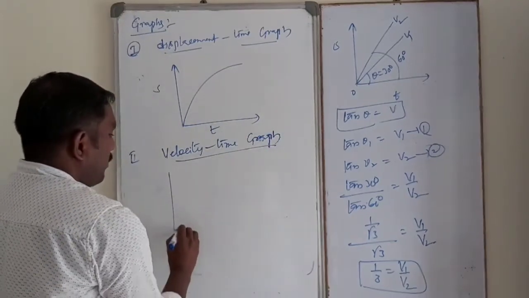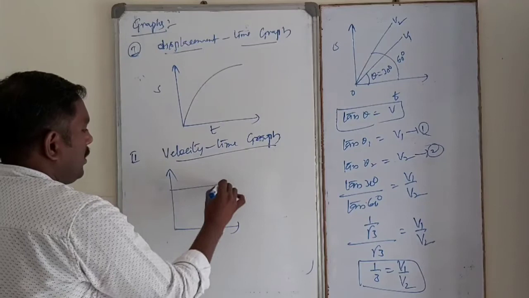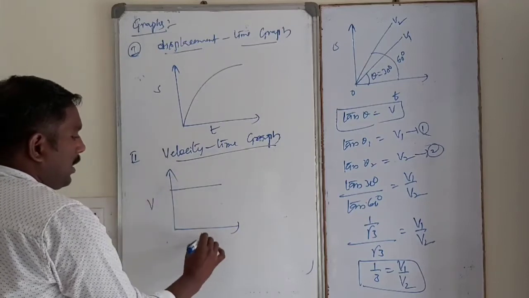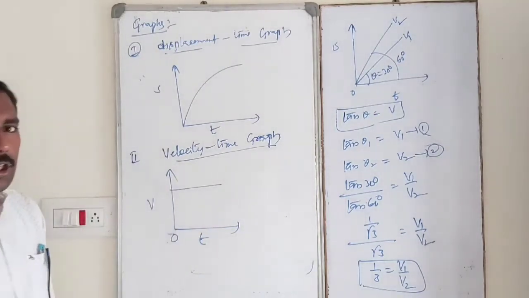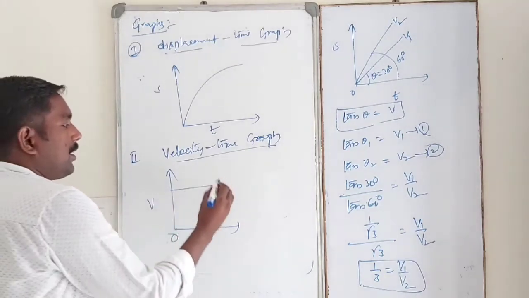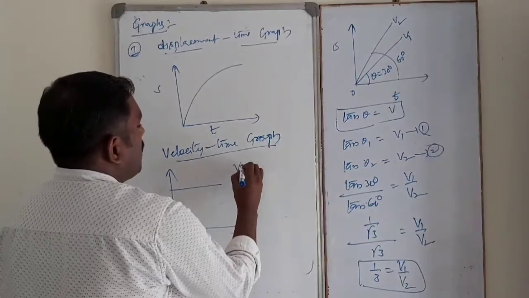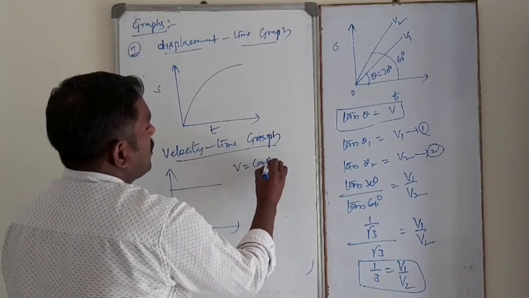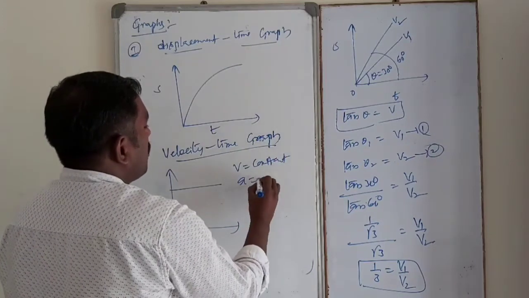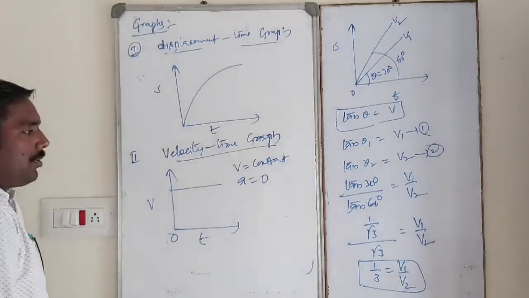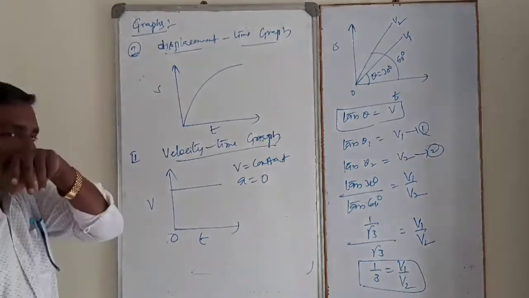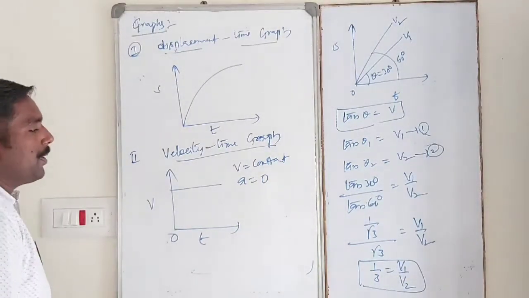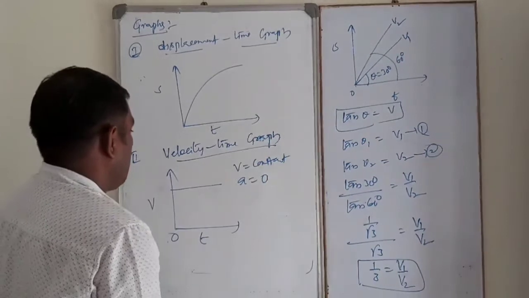So velocity time graph. See this velocity time graph. A body moving with a uniform velocity. In this case, a body moving with a uniform velocity, velocity is equal to constant, acceleration is equal to 0. So in the velocity time graph, slope indicates acceleration.